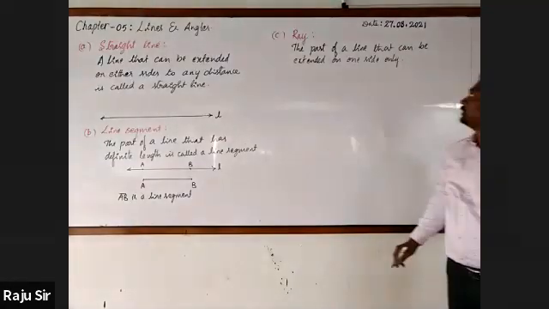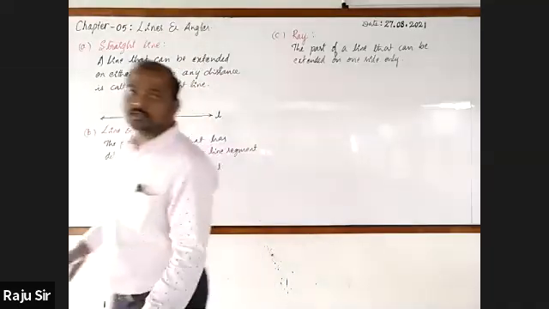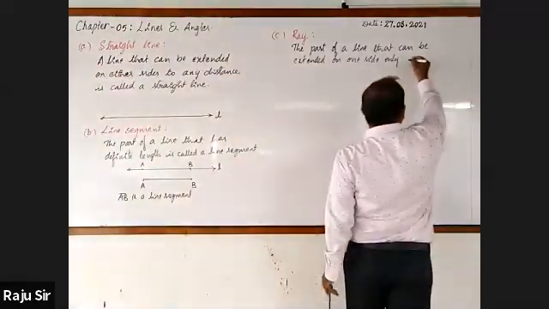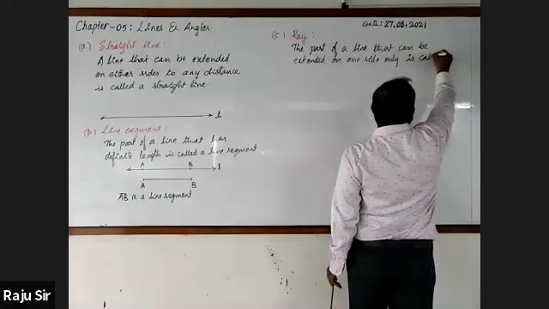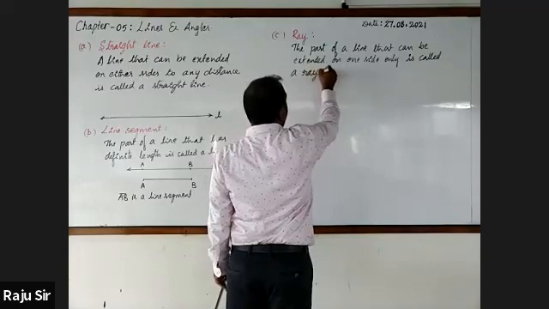The part of a line that can be extended on one side only is called a ray.